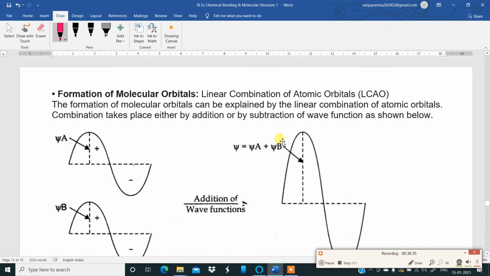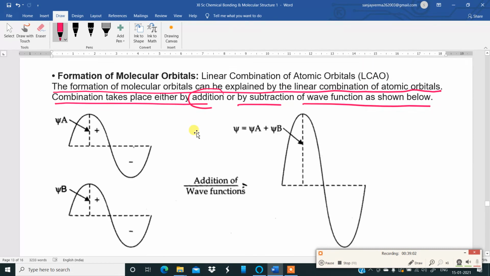Then we move to the formation of molecular orbitals by the linear combination of atomic orbitals method, LCAO. Here it is very important. The formation of molecular orbitals can be explained by the linear combination of atomic orbitals method. Combination takes place either by addition or by subtraction of wave functions, as shown below.